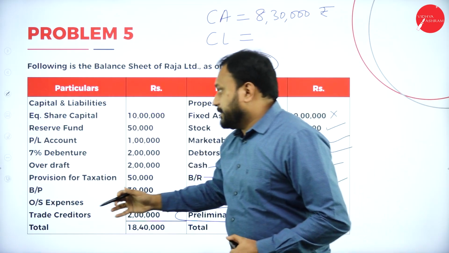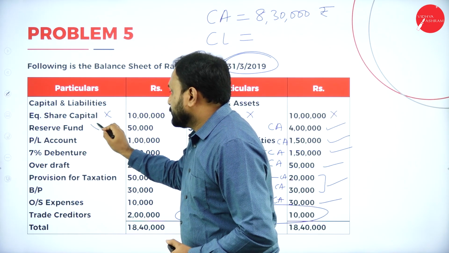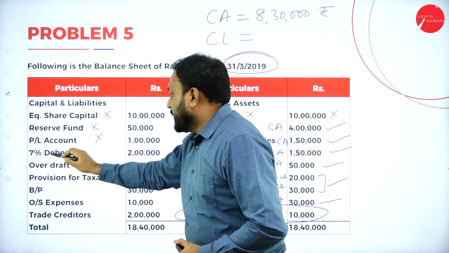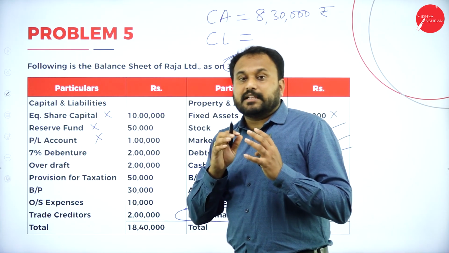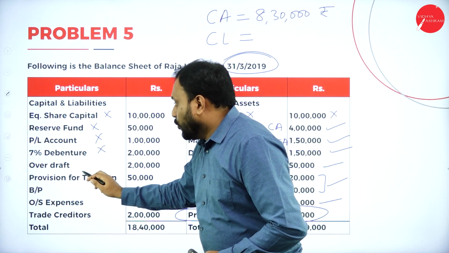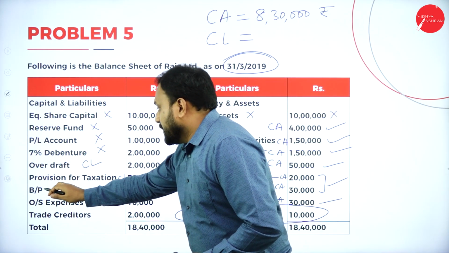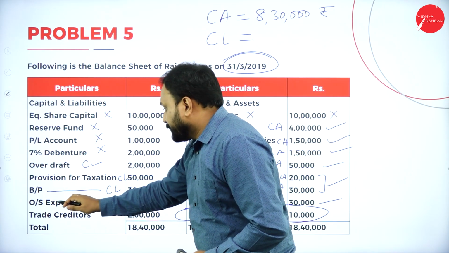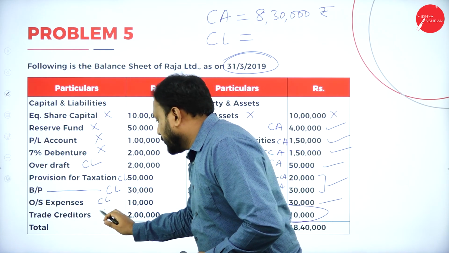Now current liability. Now we'll go to the liability side. Now, which are the current liabilities? See here, we have current liabilities. Equity will not take, reserves will not take, profit and loss will not take. Now, understand this. Debenture. Will we take that as a current liability? No, will not take debentures. Done. Overdraft, yes, current liability. Provision for taxation, current liability. Bills payable, current liability. Now, outstanding expenses, again, current liability. Trade credit also, current liability.